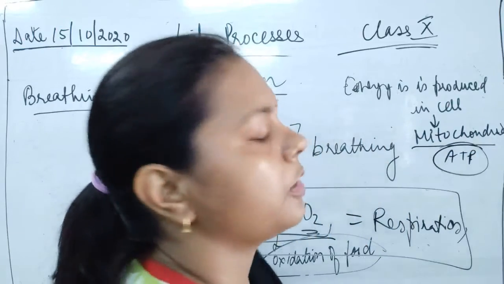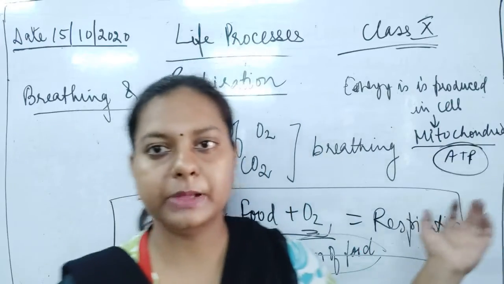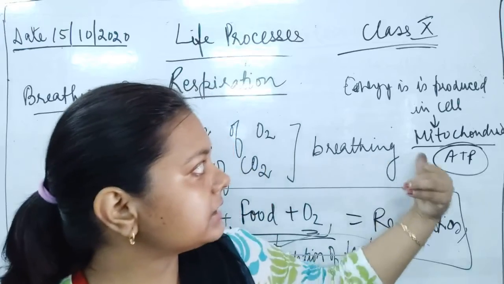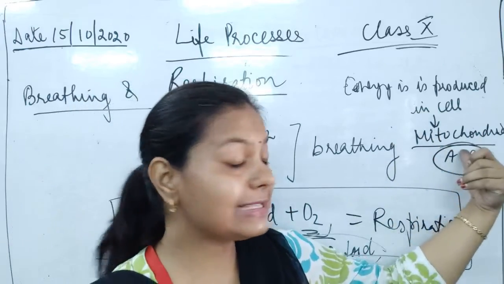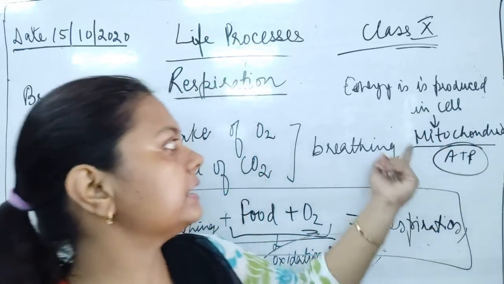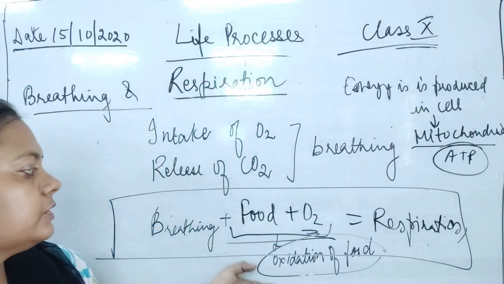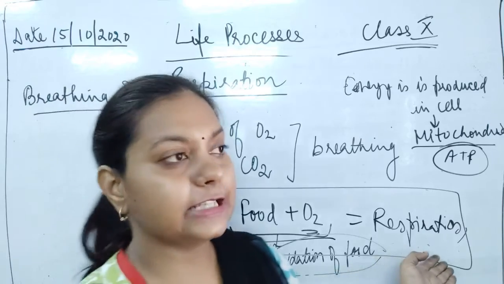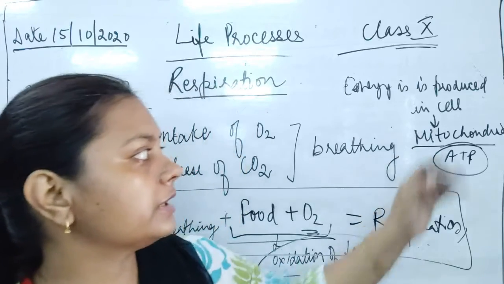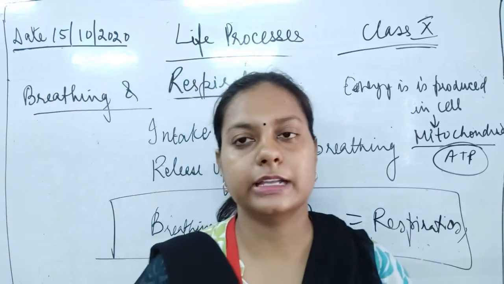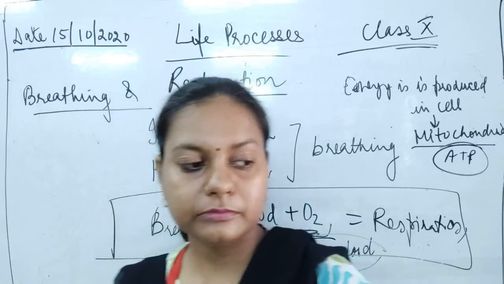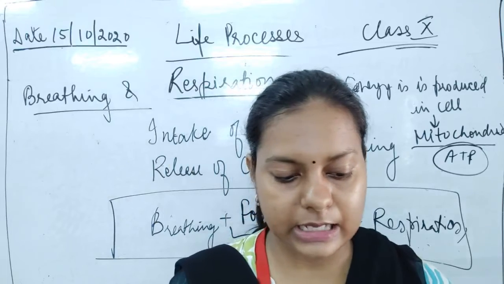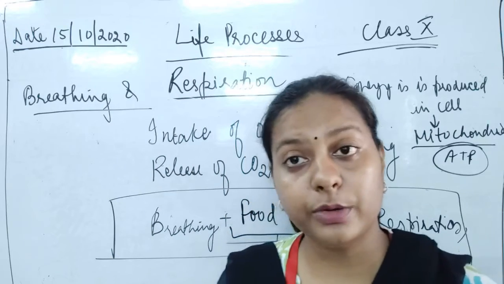This results in the formation of ATP. Energy is released in the form of ATP, and about ATP I will discuss more in the upcoming videos. So energy is being produced in the cell inside the mitochondria, which is why it is said to be cellular respiration. So breathing and oxidation of food result in the respiratory process and also the release of energy, which takes place exclusively inside the mitochondria. Now the next thing we will discuss is that respiration is actually a biochemical process.